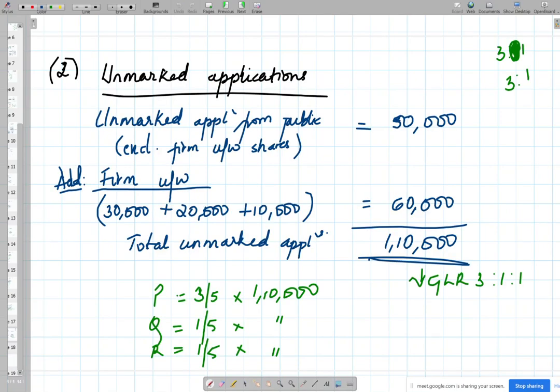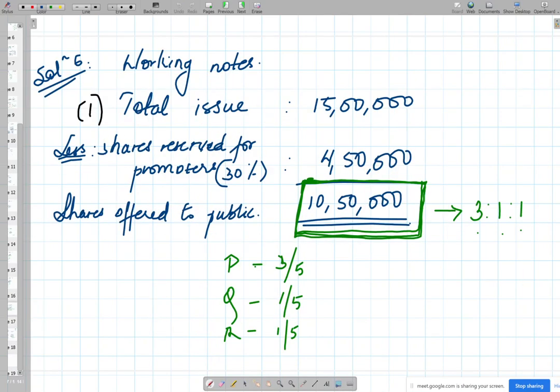So let's see. Just for cross verification, we will do this. Marked applications, how many were marked applications?